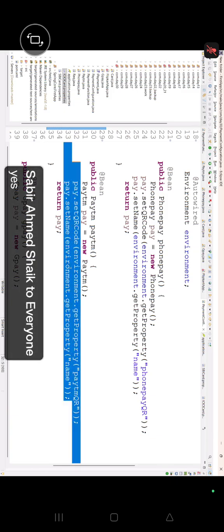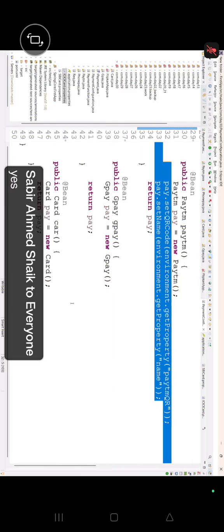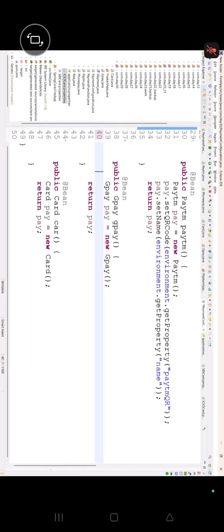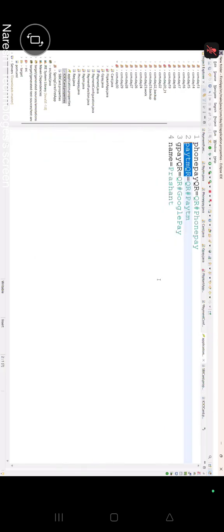Yes. Now PhonePay is done, Paytm is done, Google Pay. Let's write here, guys. Everybody see. Now setQRCode, and let's go for Google Pay there. Let's write here Google Pay QR. Okay, done. Now I'm writing here pay dot.